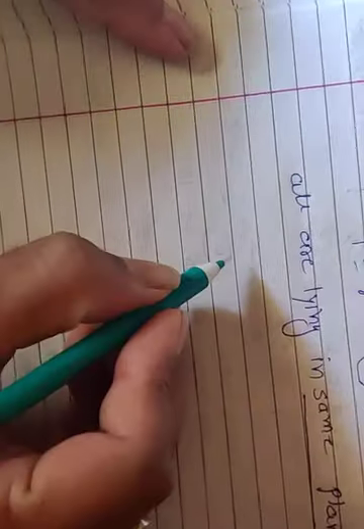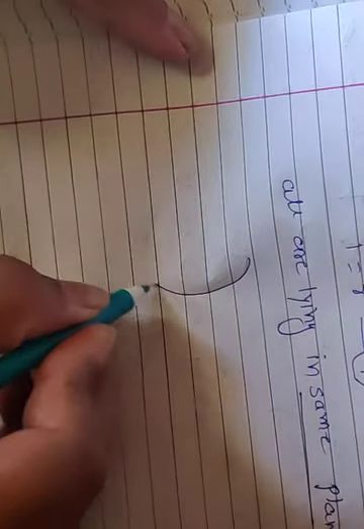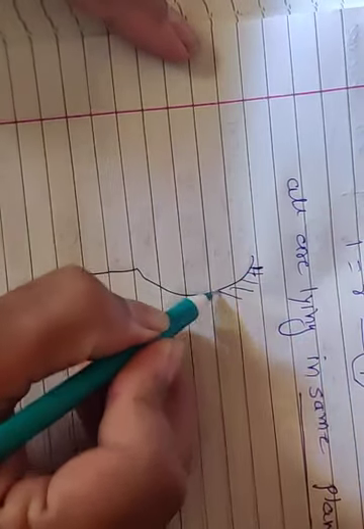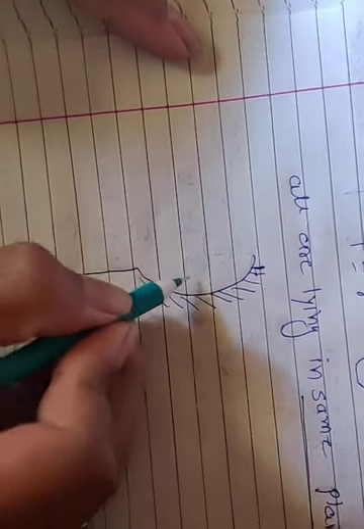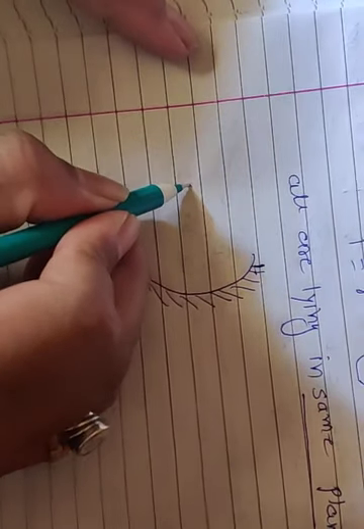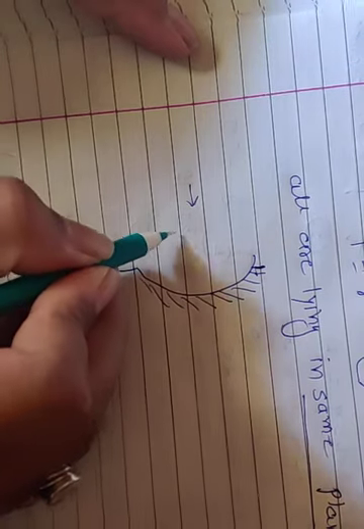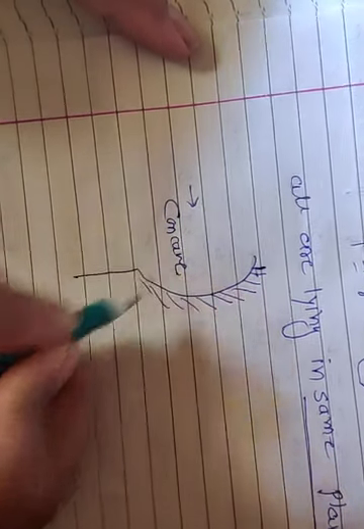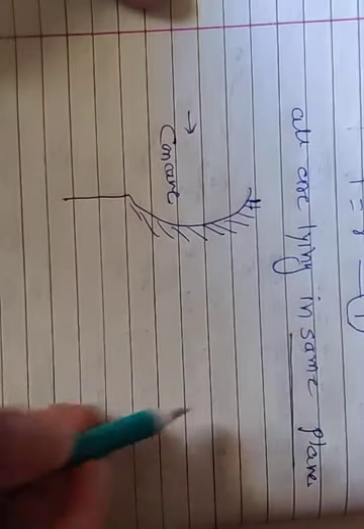Suppose I am taking a spoon. Here this is a polished surface, so I am going to get the image over here. This type of lens, where the polished part is inside, we can say is a concave.